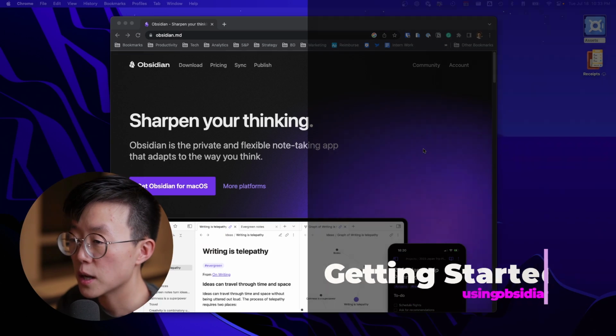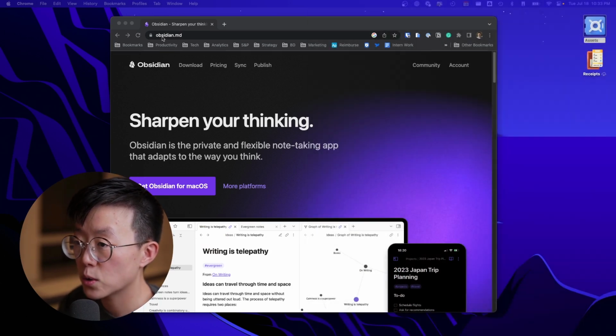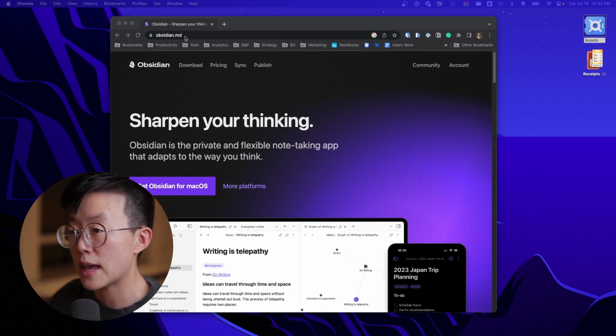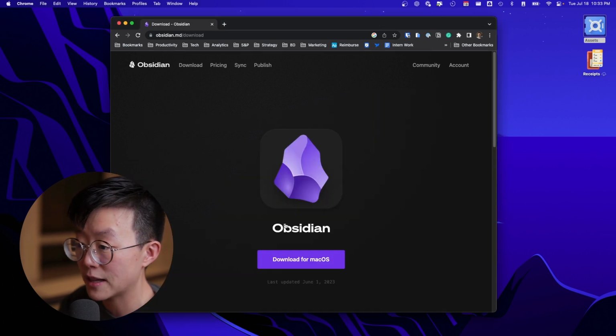To start using Obsidian, you need to get the app. In order to get the app, you can go to the obsidian.md website, or you can go to the app stores and search for Obsidian. It is available on all major platforms.